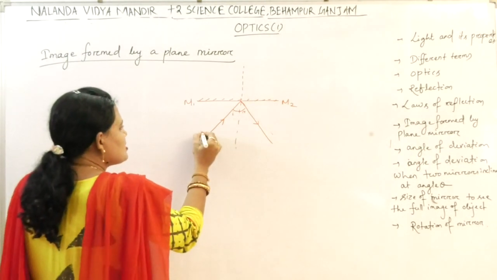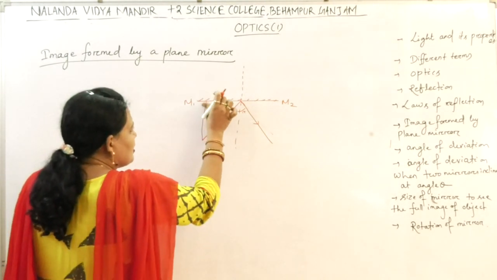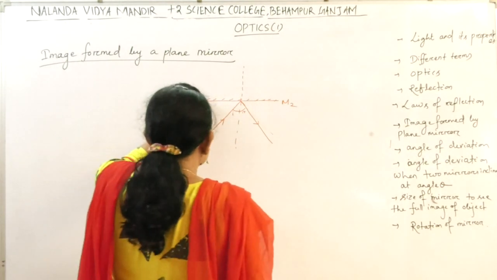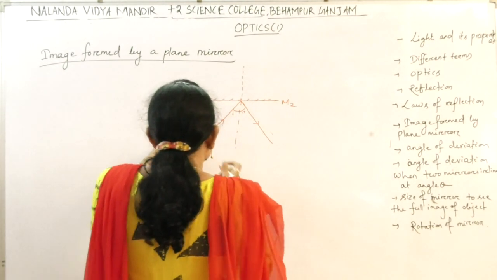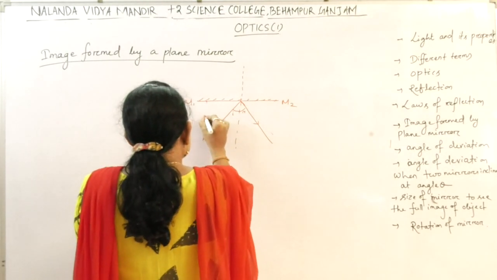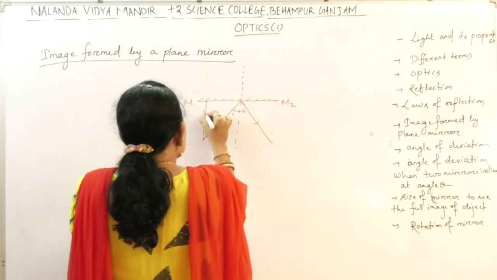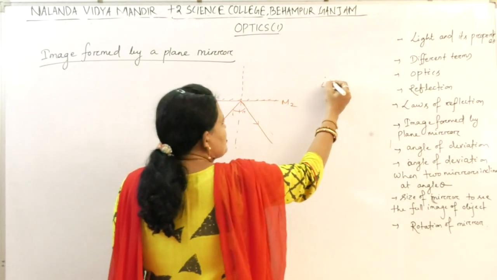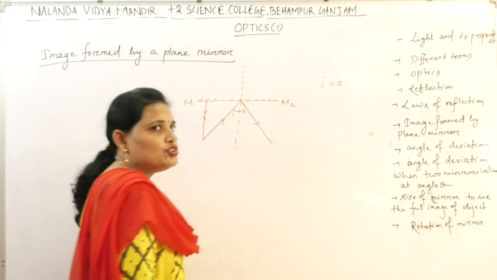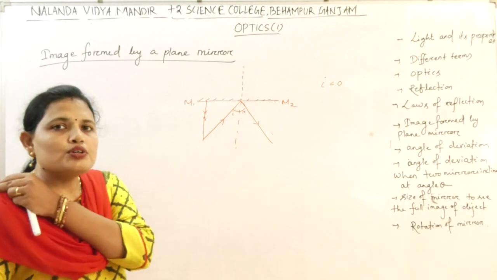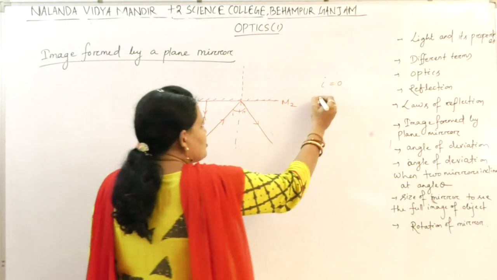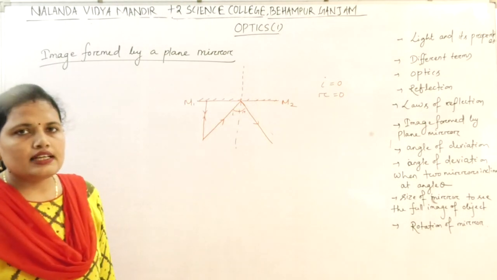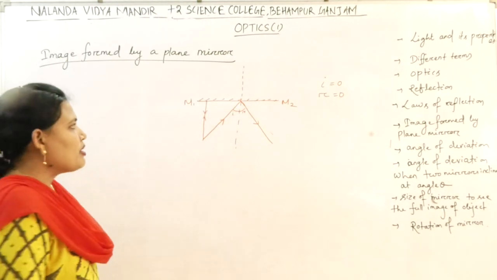If a ray falls normally, it will get reflected normally. Why? Because if the ray falls normally, then I equal to 0. If I equal to 0, then R is also 0. So the reflected ray and the incident ray are along the same line.